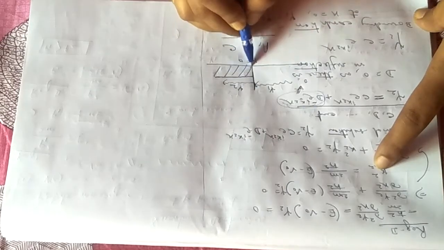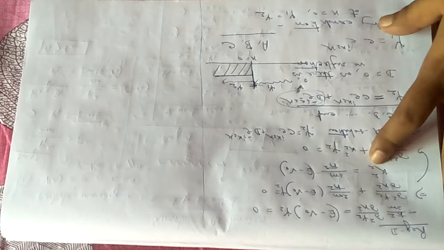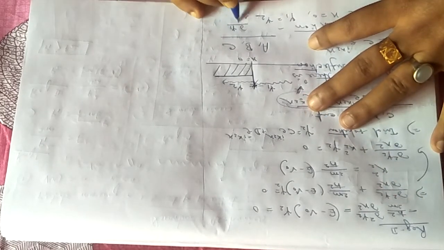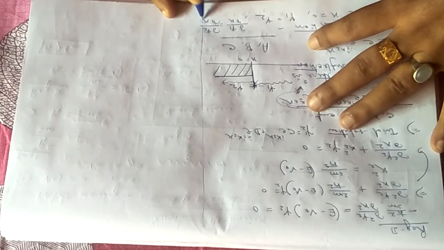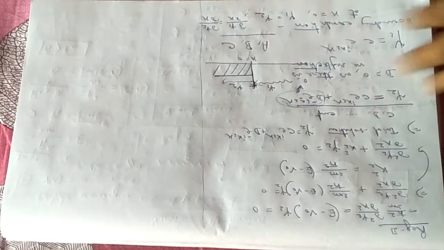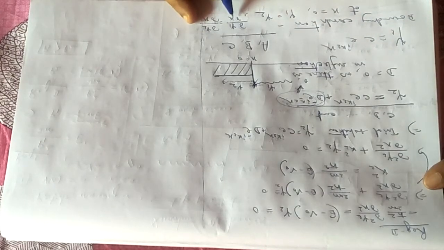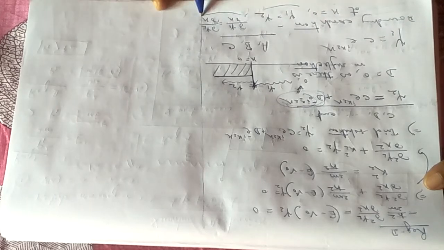So there will be discontinuity at the boundary. At the boundary, both the equations are same. Psi 1 equals psi 2. Also, del psi 1 del x will be equal to del psi 2 del x. Their first derivatives will also be continuous at the boundary. At x equals 0, psi 1 equals psi 2, and del psi 1 del x equals del psi 2 del x at the boundary. So we will implement these two boundary conditions.